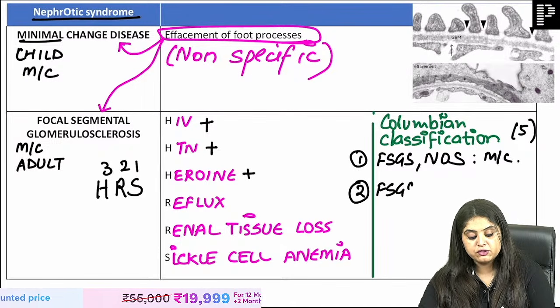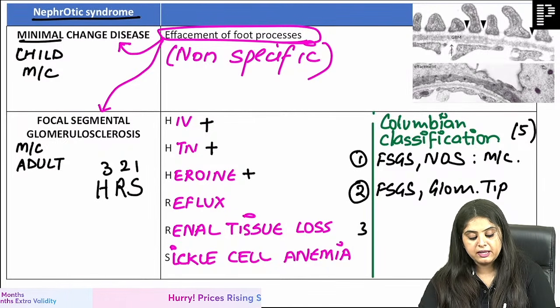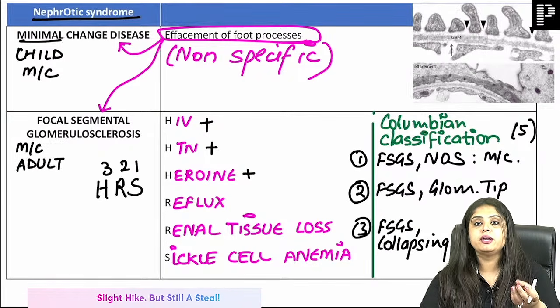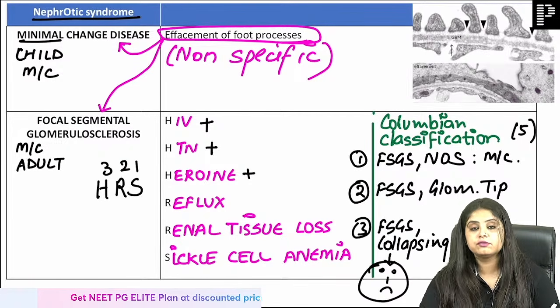Second is going to be FSGS of the glomerular tip type. And third is going to be FSGS of the collapsing type. Now obviously the word collapsing tells me glomerulus collapsed, kidney gone. This is going to have the worst prognosis for the patient.